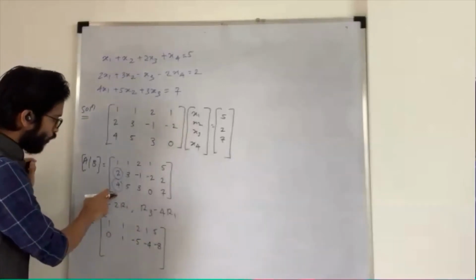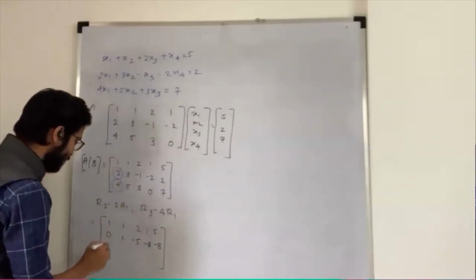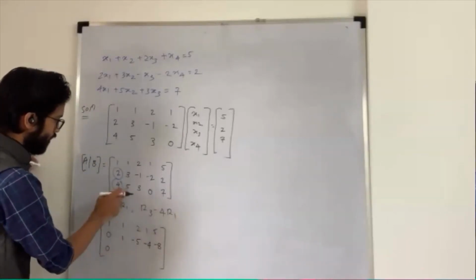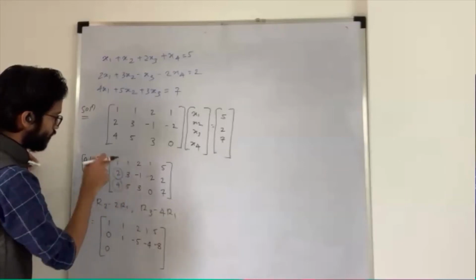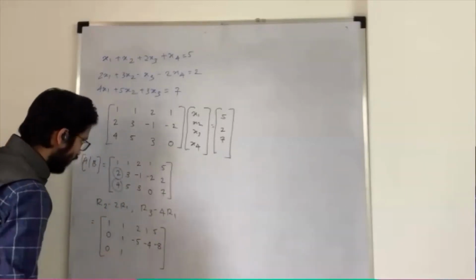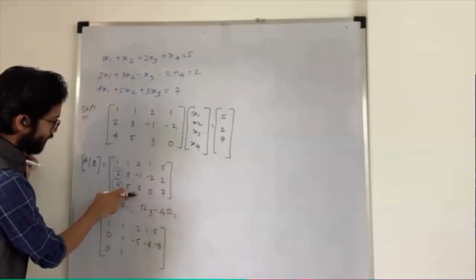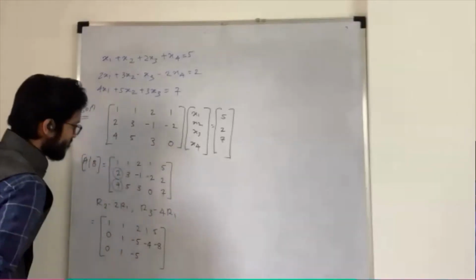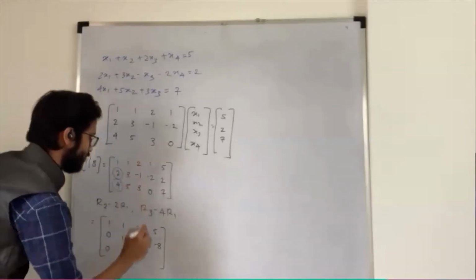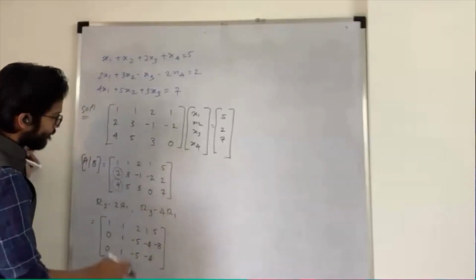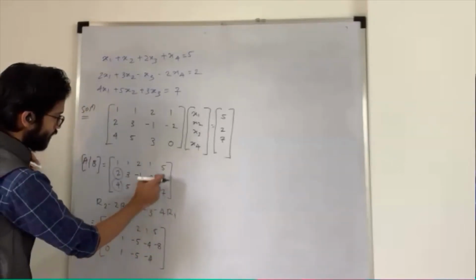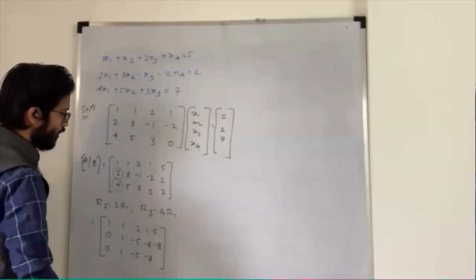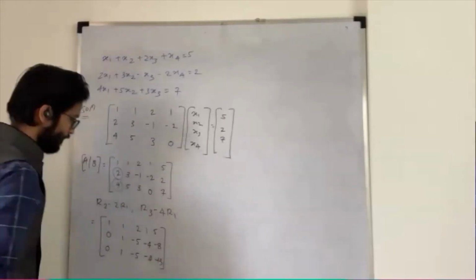R3 is nothing but my 4, so 4 minus 4 becomes 0. Then 5 minus 4 is 1. Then 3 minus 8 is minus 5. Here 0, so it directly goes. Here minus 4 comes as it is. Here 7 minus 20, am I correct? 7 minus 20 is minus 13. Okay, so something like that, I will get the matrix.